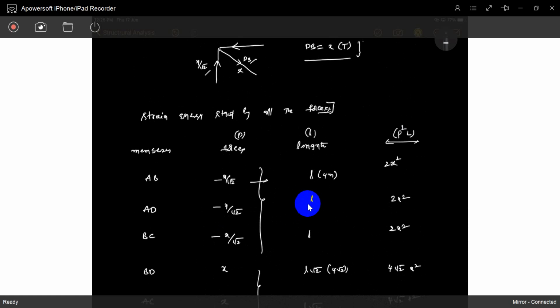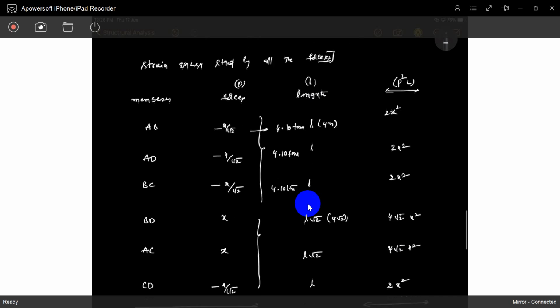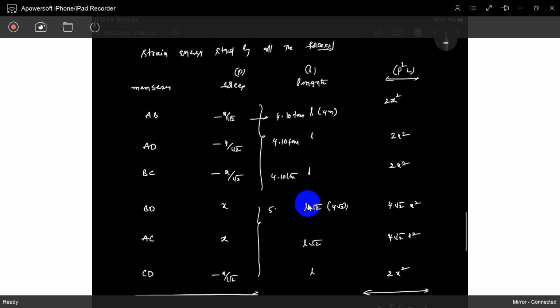So AB, how much force? 5.8 divided by root 2, which is 4.10 tons. This is 5.8 and this is 4.10 tons. You have to write it, then only the problem is complete.